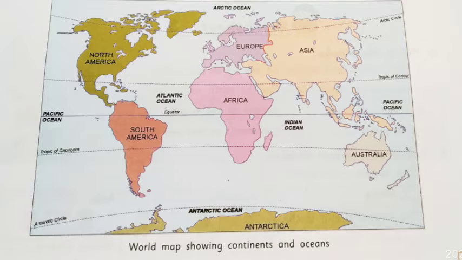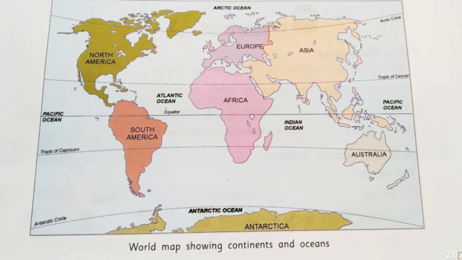The Ural Mountains and the Ural River separate Europe from Asia. So together they are called Eurasia. But for all practical purposes, Europe is treated as a separate continent. Africa is next to Asia in size, and the Suez Canal separates it from Asia. It is the only continent of the world which has the Tropic of Cancer, the Equator and the Tropic of Capricorn passing through it.